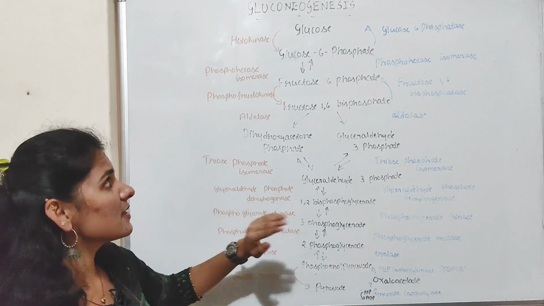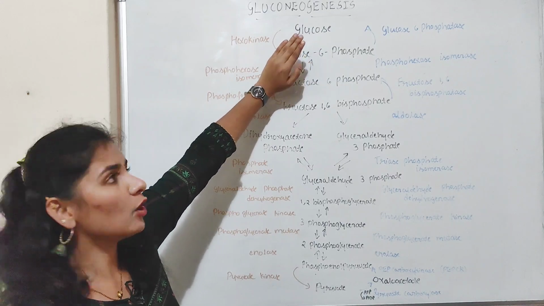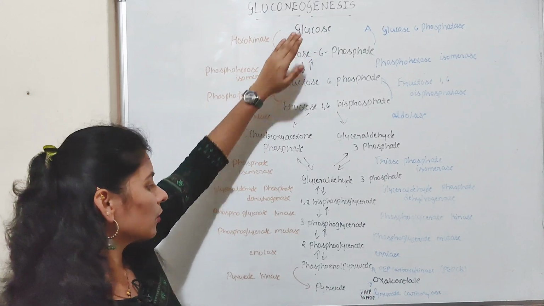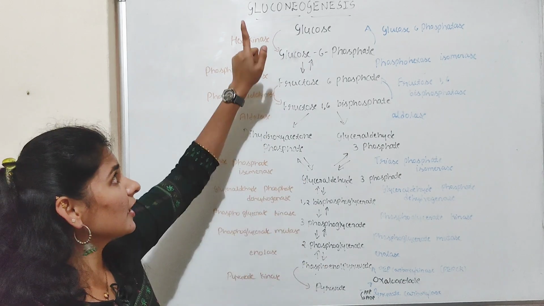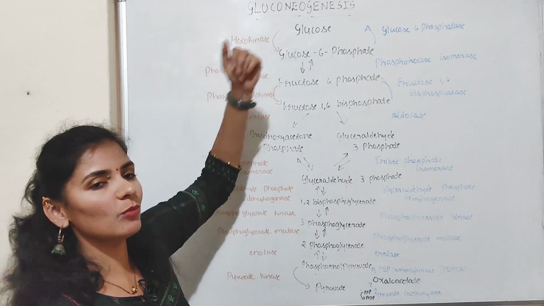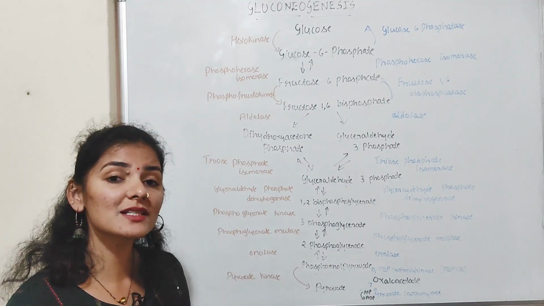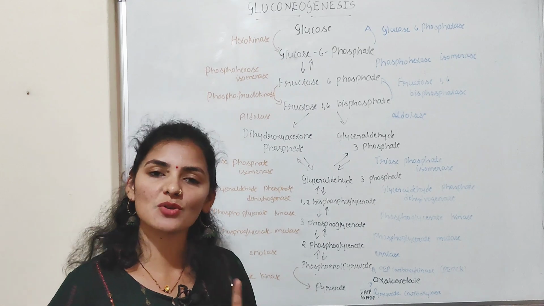Because in glycolysis, there is a production of 2 molecules of pyruvate from the glucose, or 1 molecule of glucose is broken down into 2 molecules of pyruvate in glycolysis. Whereas in the case of gluconeogenesis, 2 molecules of pyruvate give rise to 1 molecule of glucose. So it looks like the opposite or reverse reaction of glycolysis, but it is not the case.